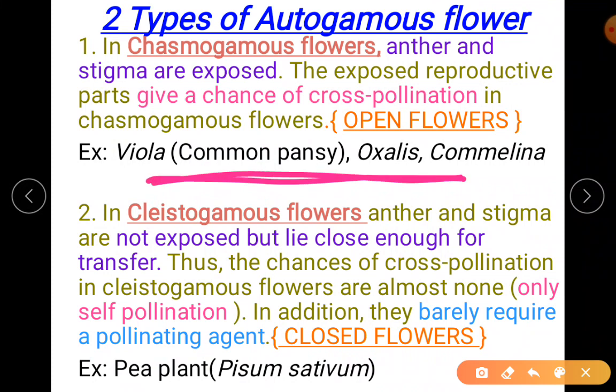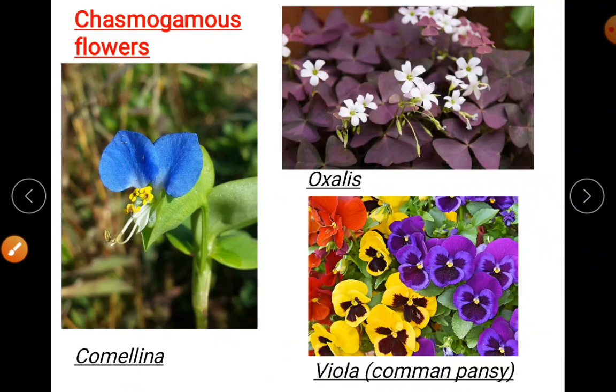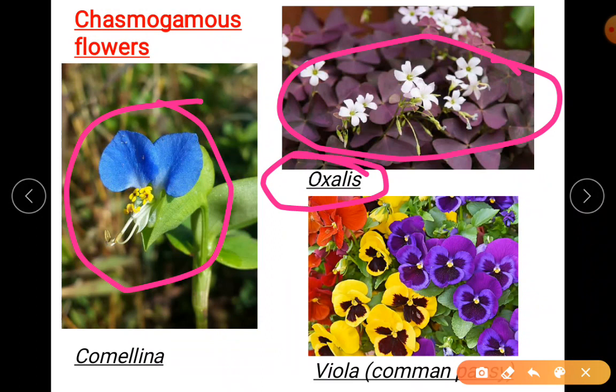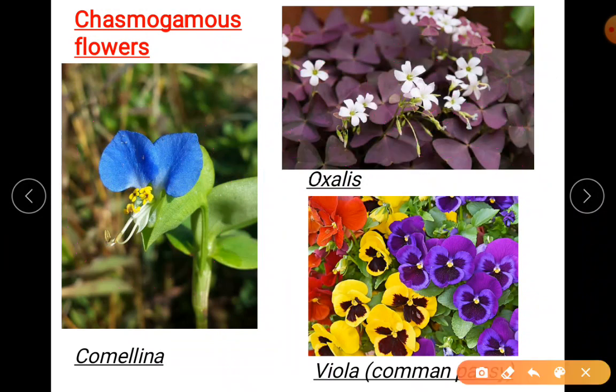These are the examples: Viola, oxalis and commelina. You can observe here. Can you see commelina? You can find it in your garden. They have grown widely. That's why it is commelina. And oxalis. You remember in Sisters, the garden, we had seen this plant. So you got the scientific name oxalis. Why the term oxalis? See the leaves, purple in color, and there are 3 leaves. So they are trifoliate leaves. Forget about the leaves now. We are only talking about the flowers. They are open flowers. Even here, viola, you can see they are open flowers.